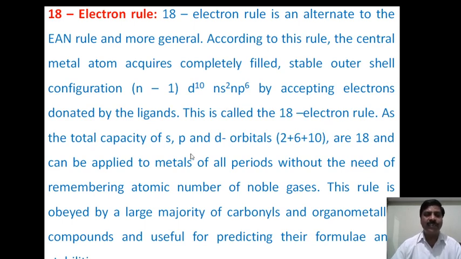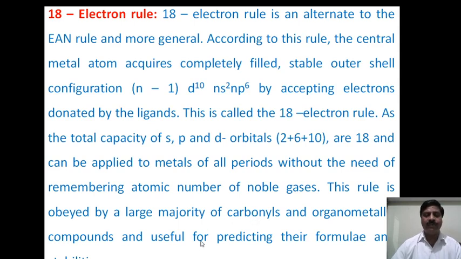The total capacities of the s, p and d orbitals are 2, 6 and 10. Therefore, combining these valence orbitals, 18 electrons will be there, and hence it is called the 18 electron rule. Without remembering the atomic numbers of noble gases, we can use this to predict the structure of a compound. This rule is obeyed largely by carbonyl compounds in organometallic chemistry, and it is useful to predict their formulae and stability.